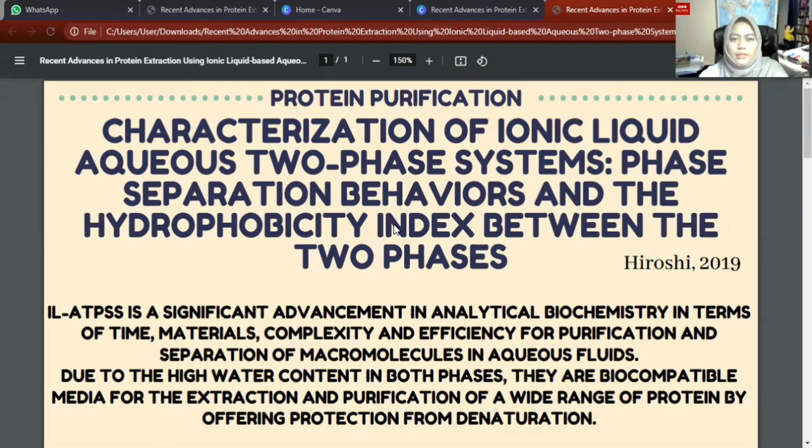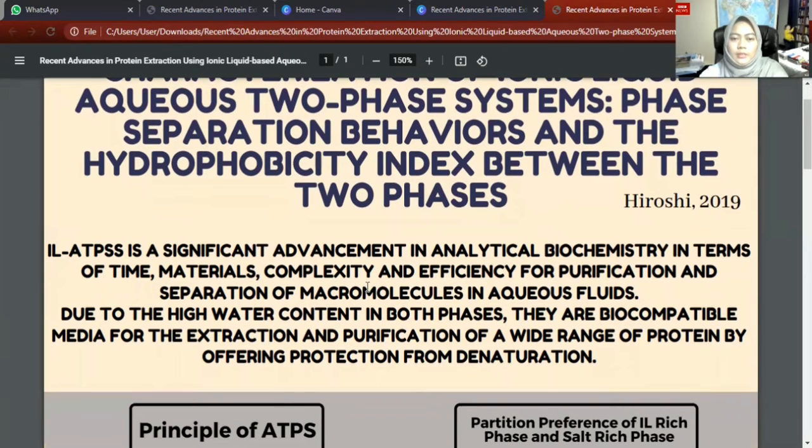So what is IL-ATPS? IL-ATPS is a significant advancement in analytical biochemistry in terms of time, materials, complexity, and efficiency for purification and separation of macromolecules in aqueous fluids. Due to the high water content in both phases, they are biocompatible media for the extraction and purification of a wide range of proteins by offering protection from denaturation.